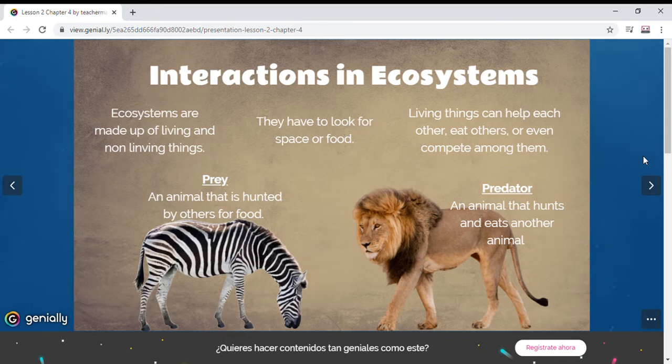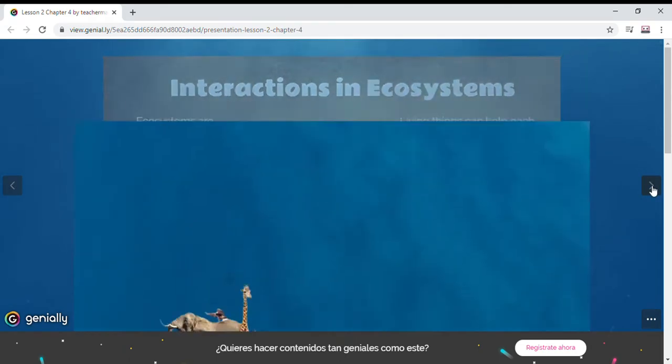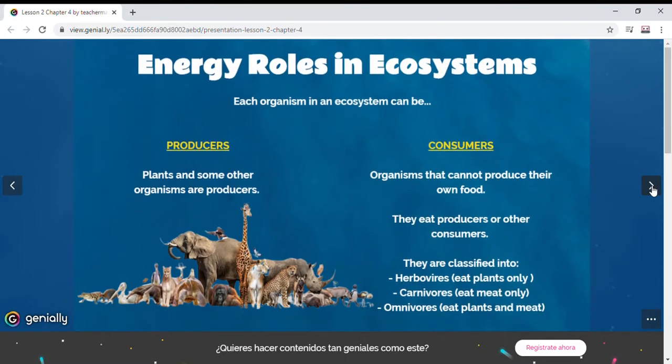Here you can have an example of a prey and a predator, that this is something important in interactions in ecosystems. The prey is an animal that is hunted by others for food, for example, in this case, the zebra. And also we have a predator, which is an animal that hunts and eats another animal. In this case, we have a lion. We can have more examples about it.